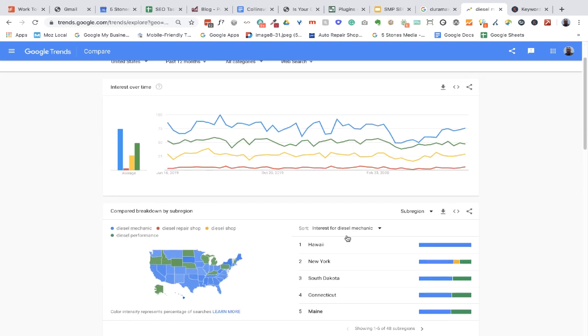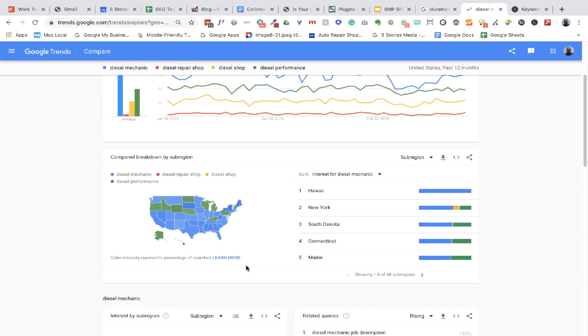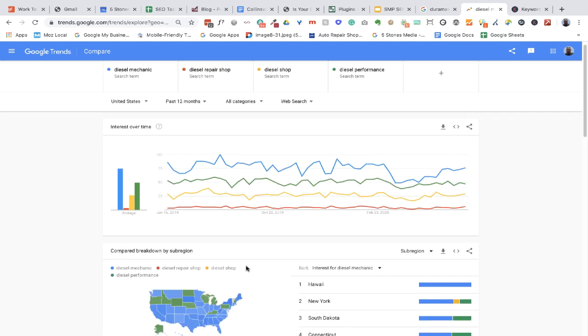And then as we scroll down, you can actually see these states that are down here in green. Diesel performance is searched for more than diesel mechanic. The darker blue it is, the more searches there are for diesel mechanic. So great tool to use to figure out what keywords you're going to use. So I hope that helps.